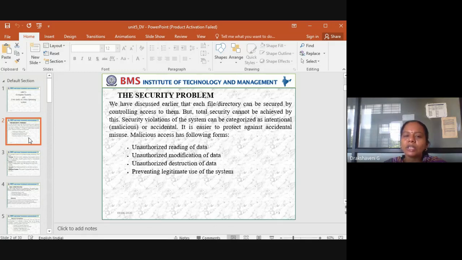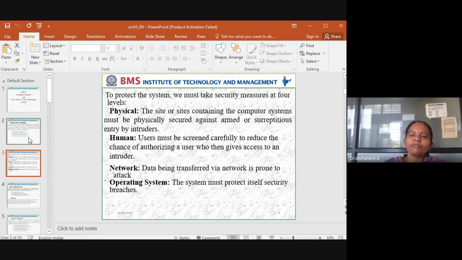Next is unauthorized destruction of data. You should not delete or spoil others' data. So that's about security. Next one, preventing legitimate use of the system. You should see that the person who is using it uses the system legitimately. And we have seen 4 security measures for a system: physical, human, network, and operating system.